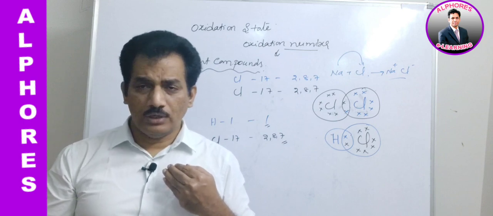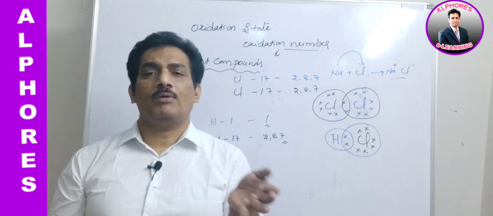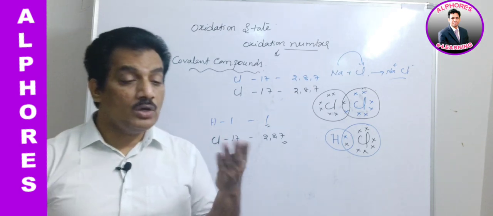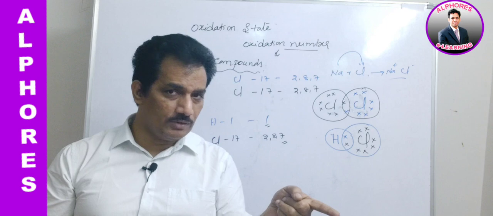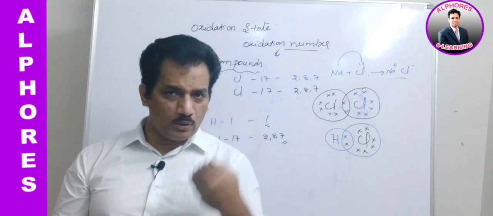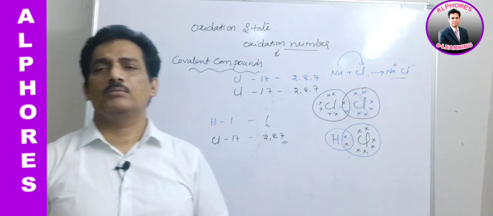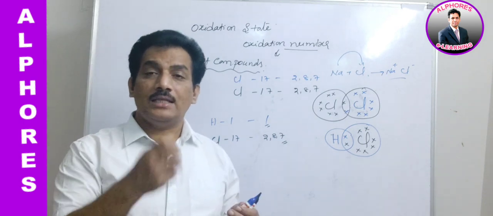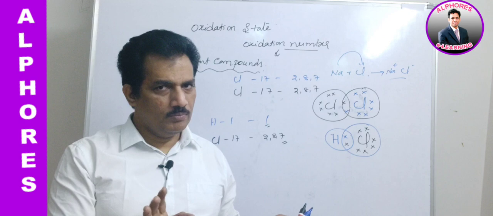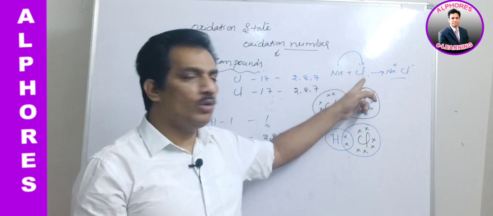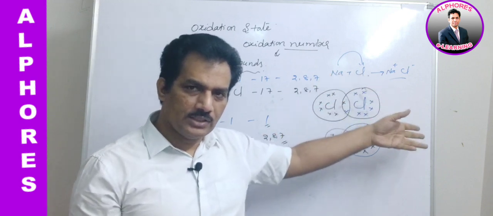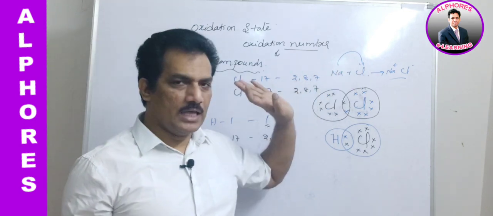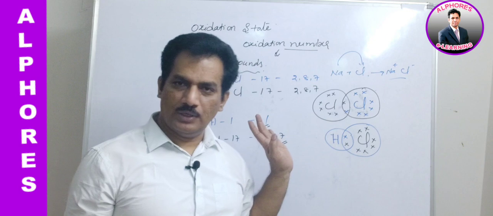Fluorine is the most electronegative element. Why? Because it has a strong tendency to accept the electron. Electron donating tendency is electropositivity. Here we require only electronegativity, the tendency of an atom to attract the electrons. Clear? And here in this case, chlorine is electronegative, that's why it attracts the electron from sodium. Here complete shifting is there, but here there is no such complete shifting.